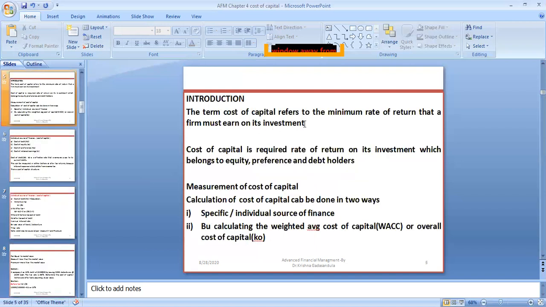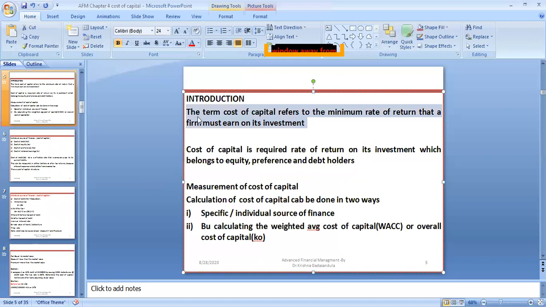The term cost of capital refers to the minimum rate of return that a firm earns on its investment, because whatever investment you are doing is done with capital that has been borrowed from outside. When you borrow from outside, you need to pay some return, some interest, for that capital. So at least you need to earn a minimum return on your investment, so that you can pay the debt holders and give the shareholders proper returns. That's why it is the minimum rate of return that a firm must earn on its investment.